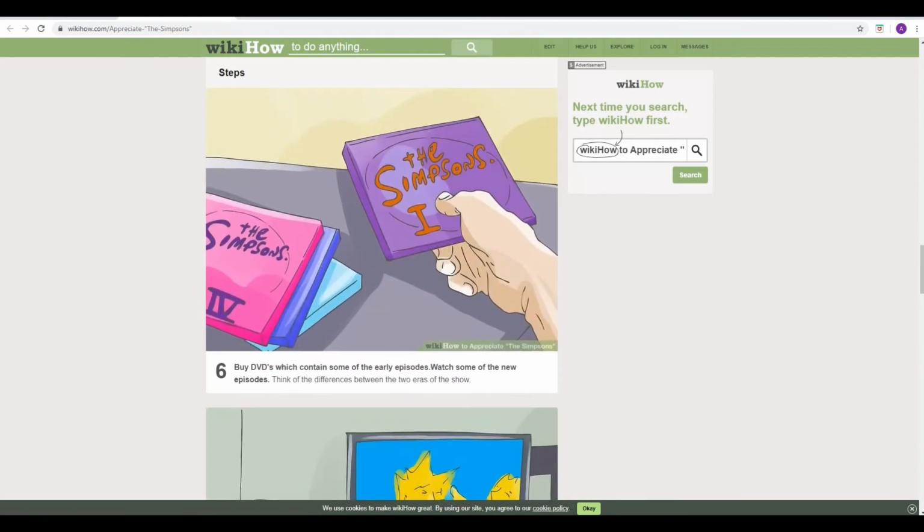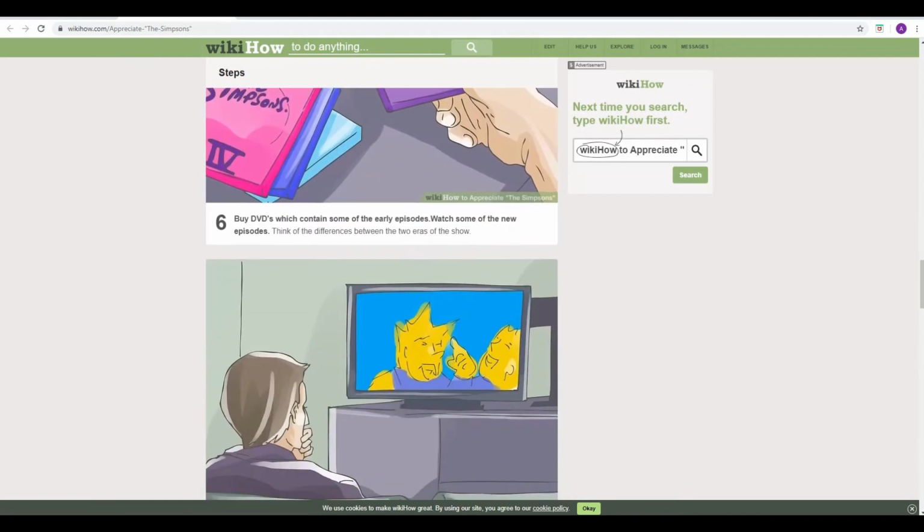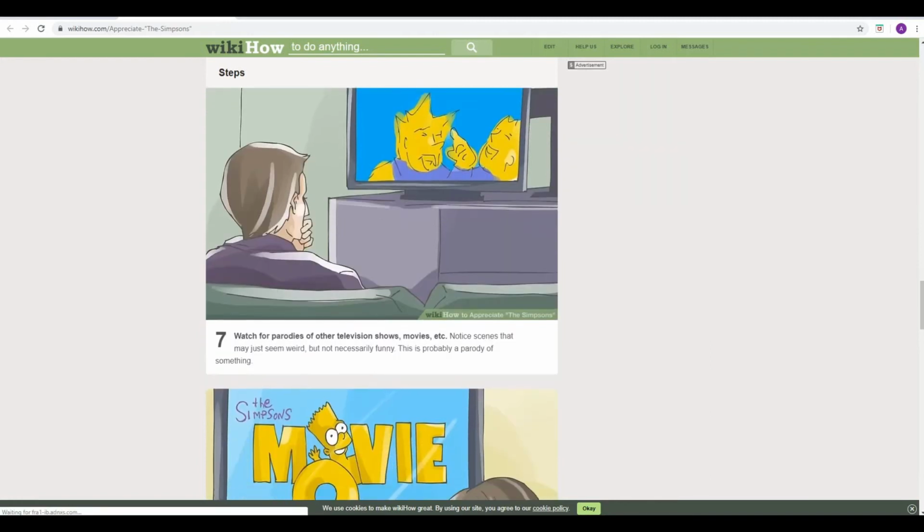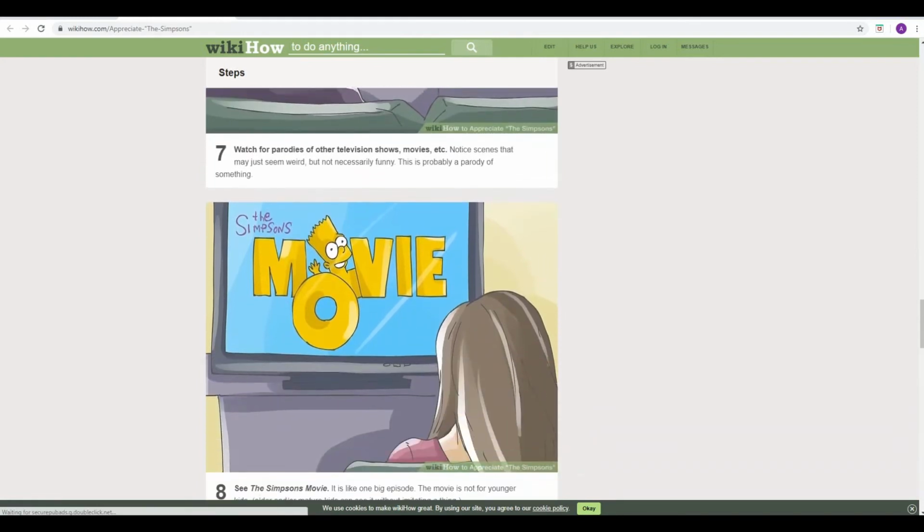Buy DVDs, which contain some of the early episodes. Watch some of the new episodes. Here we go. Watch for parodies of other television shows, movies, etc. Notice scenes that may just seem weird, but not necessarily funny. This is probably a parody of something. True. Oh God, The Simpsons movie.